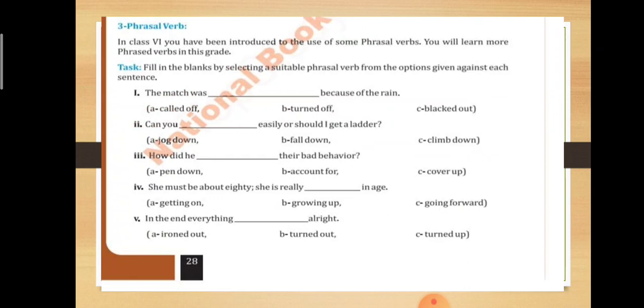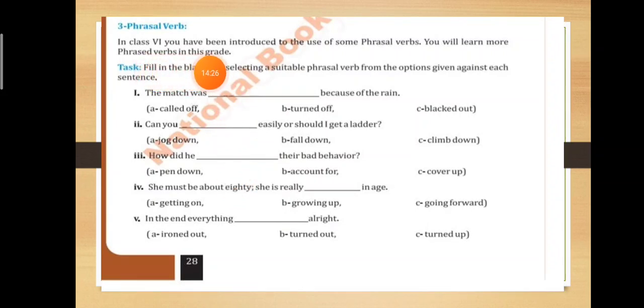Now we will read some phrasal verbs. So phrasal verbs are made with two words: one verb and the other a preposition. तो phrasal verbs वो होती हैं जब एक preposition ऐड की जाती है किसी form of verb के साथ और उस preposition के ऐड करने से उसका meaning new हो जाता है. It forms a new word और उसका meaning भी totally change हो जाता है.